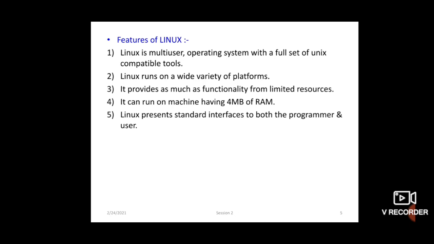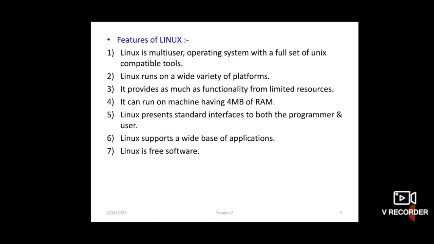Linux is not public domain software. Public domain implies that the author has waived copyright over the software. So Linux supports a wide base of applications as well as platforms, and Linux is free software.